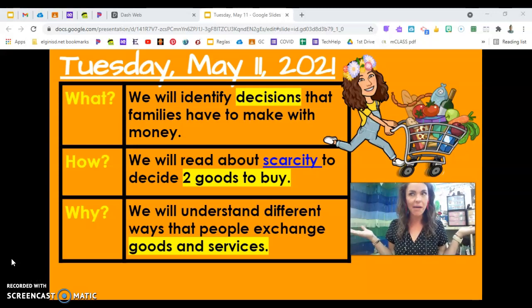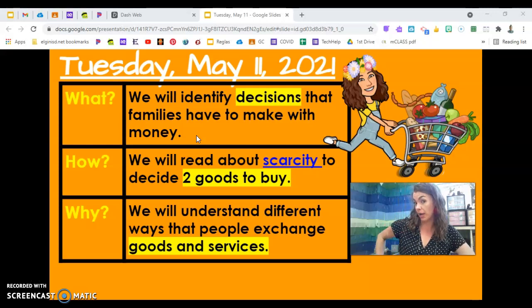What do you think we're talking about in social studies today? We will identify decisions that families have to make with money. Have you made any decisions today? Did you decide what to wear? Did you decide what to eat? You'll be making some decisions with me today.